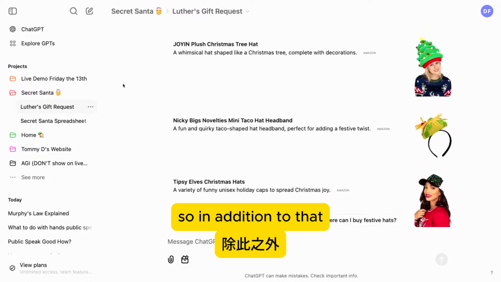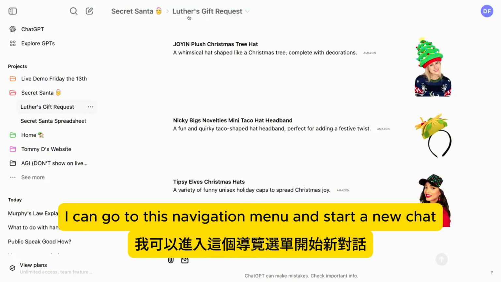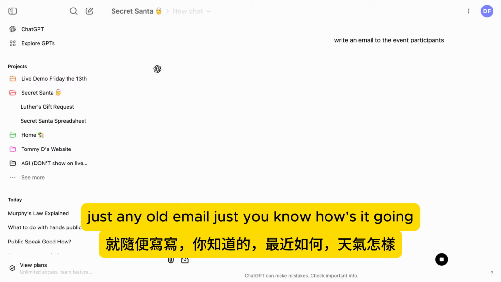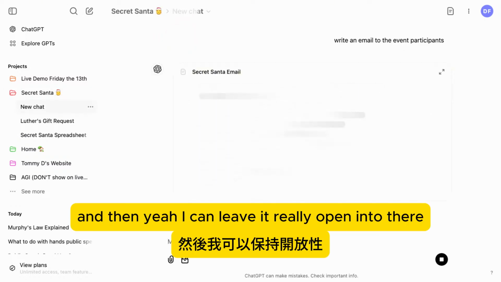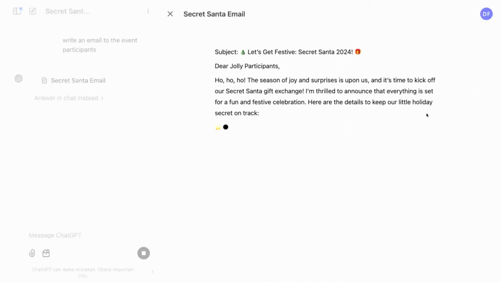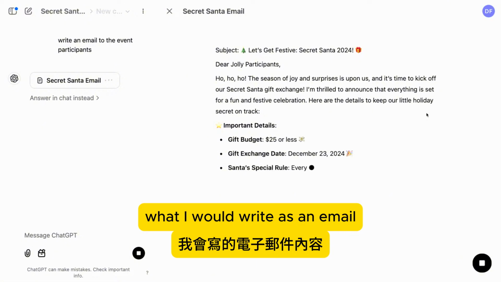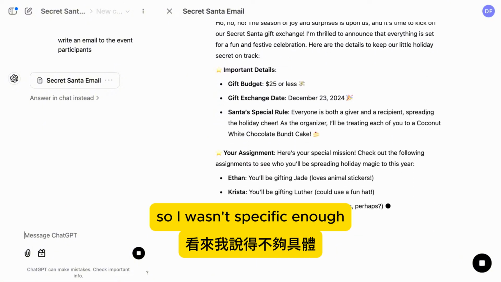Great. In addition to that, we have Canvas support built in to projects. So I can go to this navigation menu and start a new chat. I can say, write an email to the event participants. Just any old email. Just, how's it going? What's the weather? How are you feeling? And then I can leave it really open-ended there and just see what the model does. All right, let's get festive. It's actually writing what I would write as an email, which is giving all the rules and important details for everybody. Okay, so I wasn't specific enough.